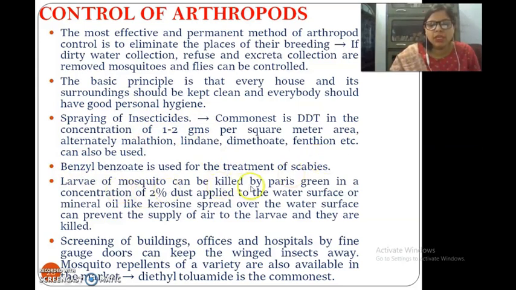Larvae of mosquito can be killed by Paris green in a concentration of 2% dust applied to the water surface, or mineral oil like kerosene spread over the water surface can prevent the supply of air to the larvae and they are killed. Screening of buildings, offices, hospitals by fine gauze doors can keep the winged insects away. Mosquito repellents of a variety are also available in the market, like dimethyl toluamide is the commonest, we all know.